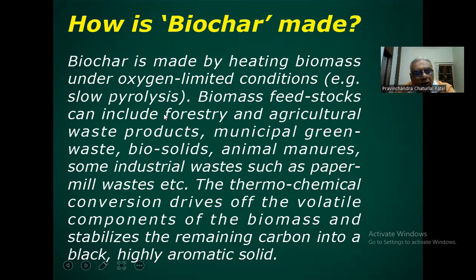Biomass feedstock can include forestry and agriculture waste products, municipal green waste, biosolids, animal manures, and some industrial waste such as paper mill waste. The thermochemical conversion drives off the volatile components of the biomass and stabilizes the remaining carbon into a black, highly aromatic solid.